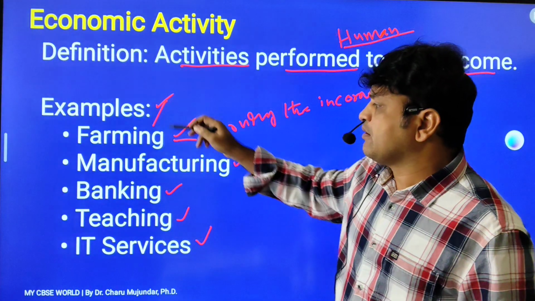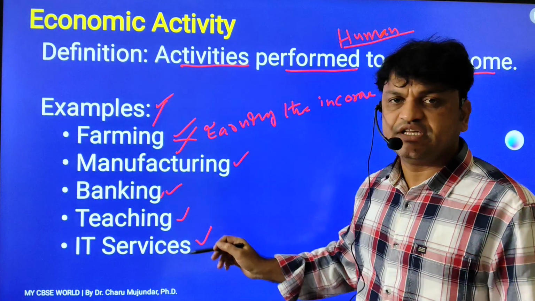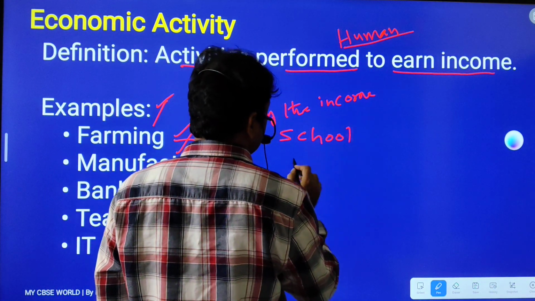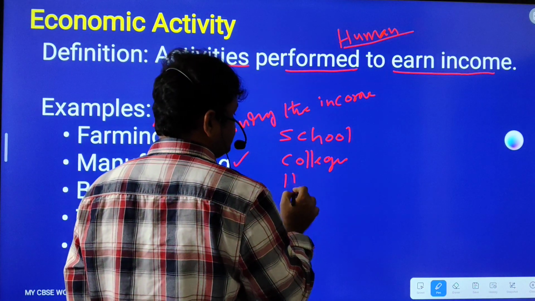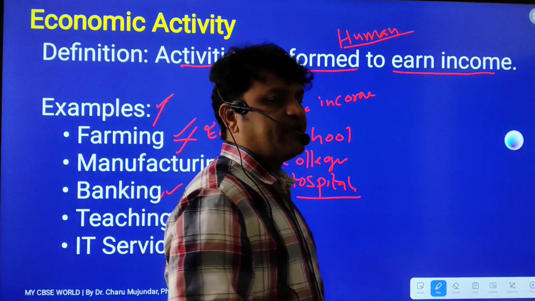So farming, manufacturing, banking, teaching, IT services, even schools, colleges, then hospitals, all come under economic activities.